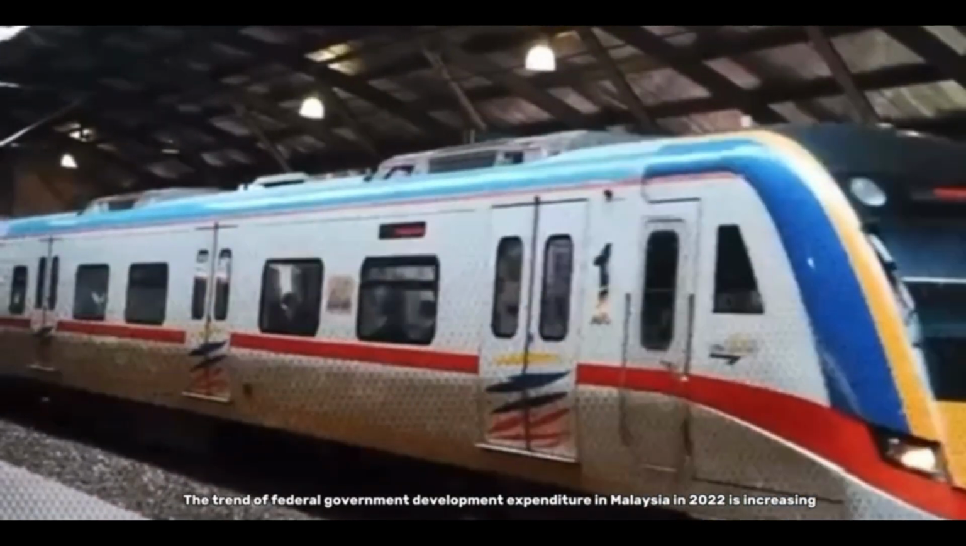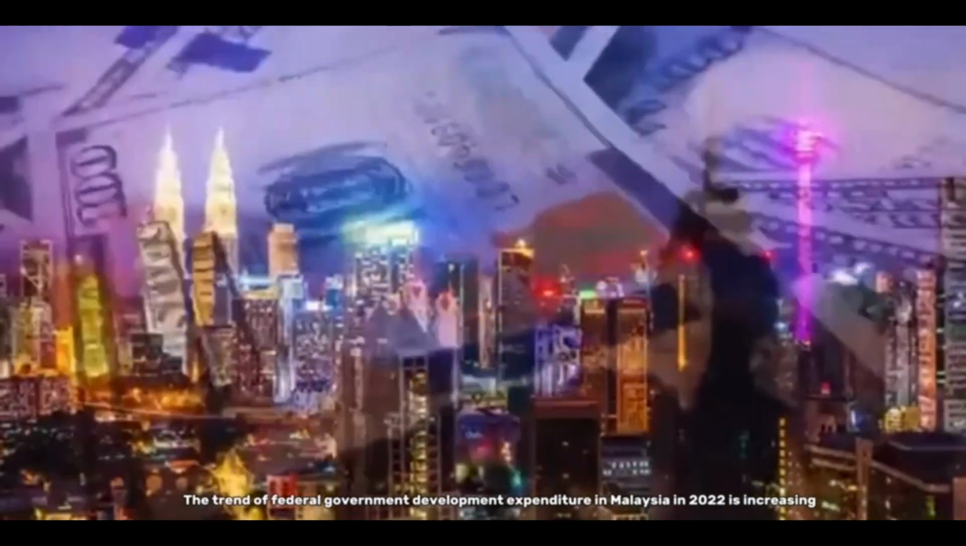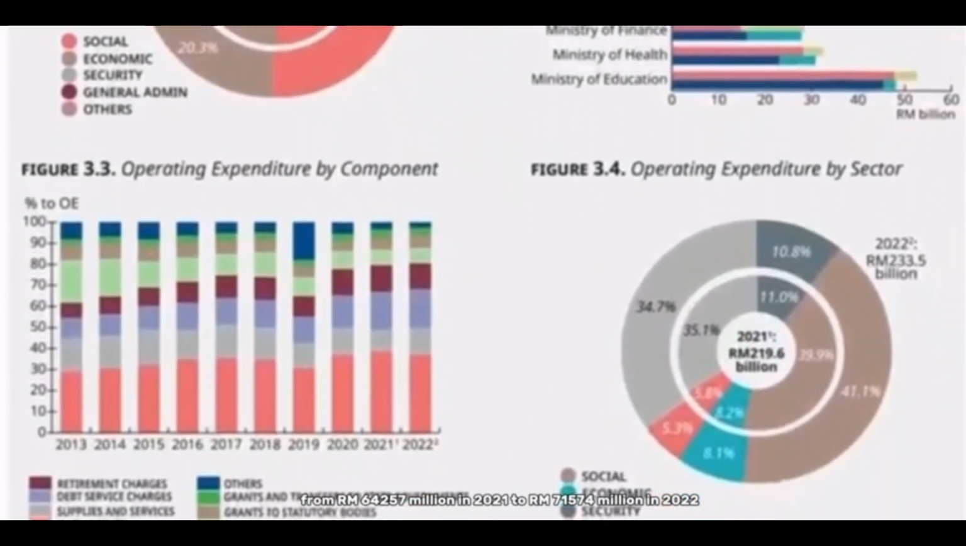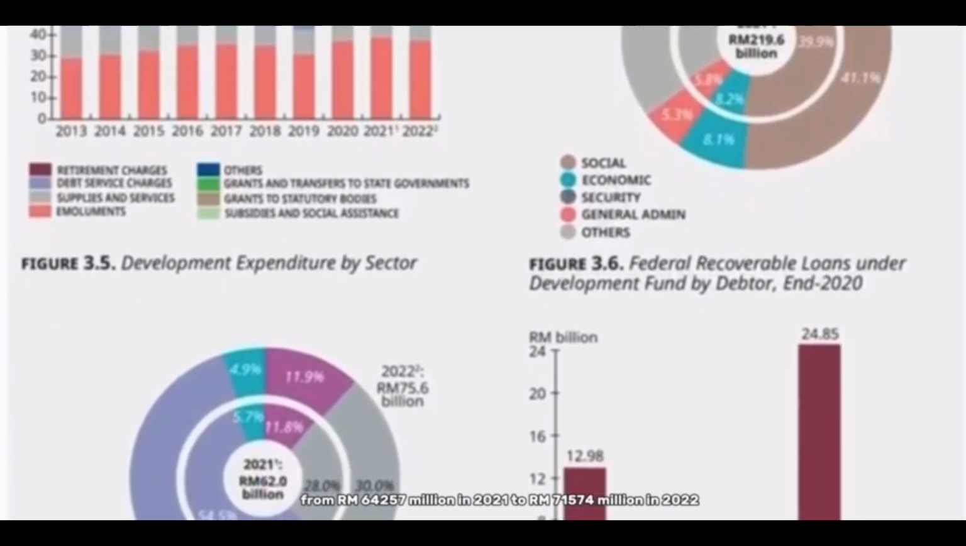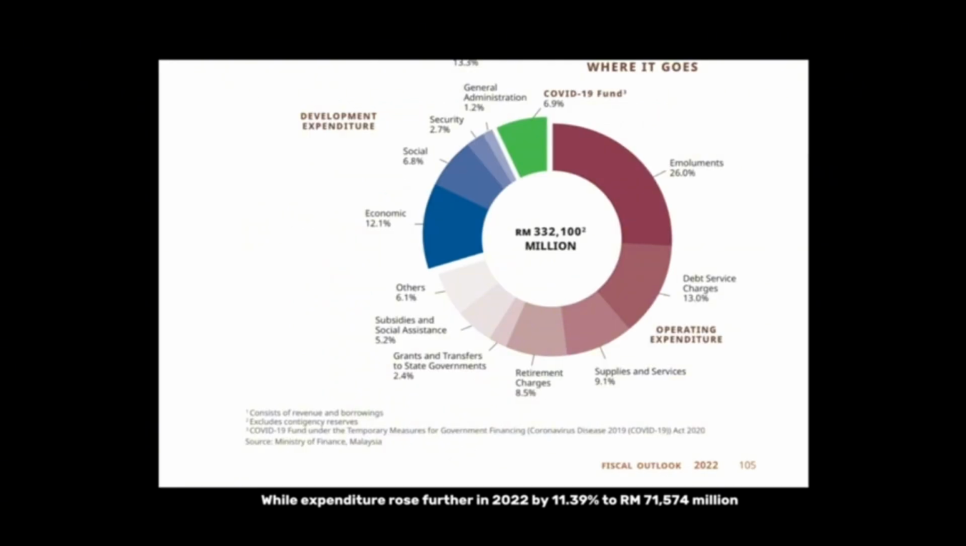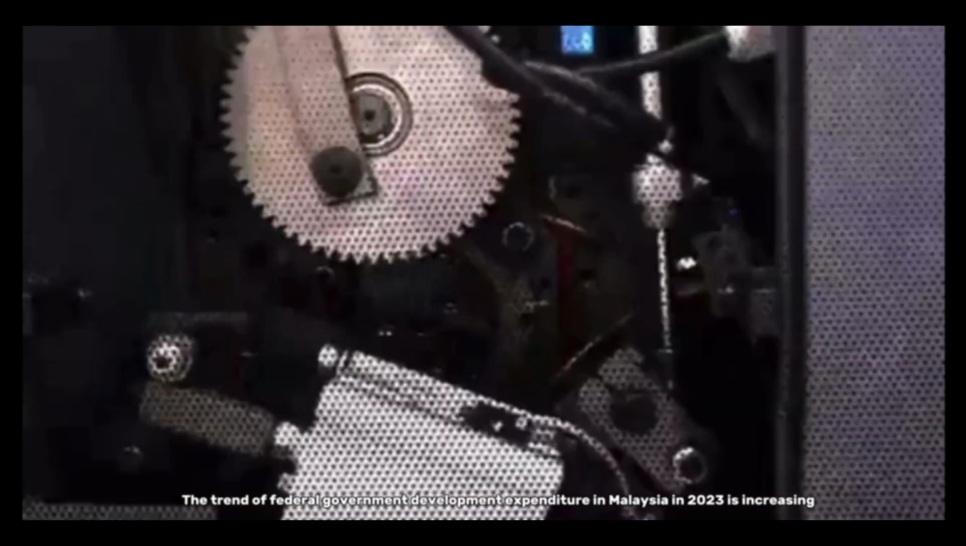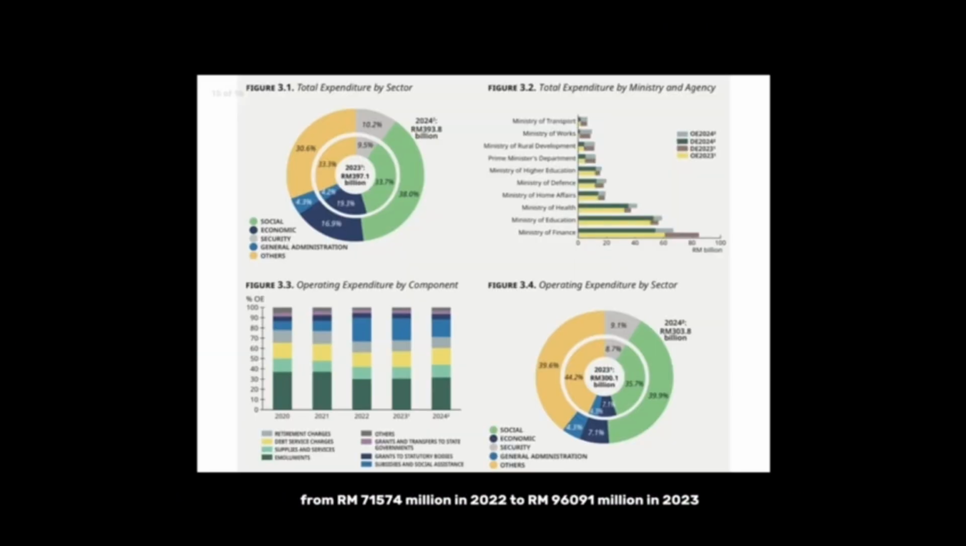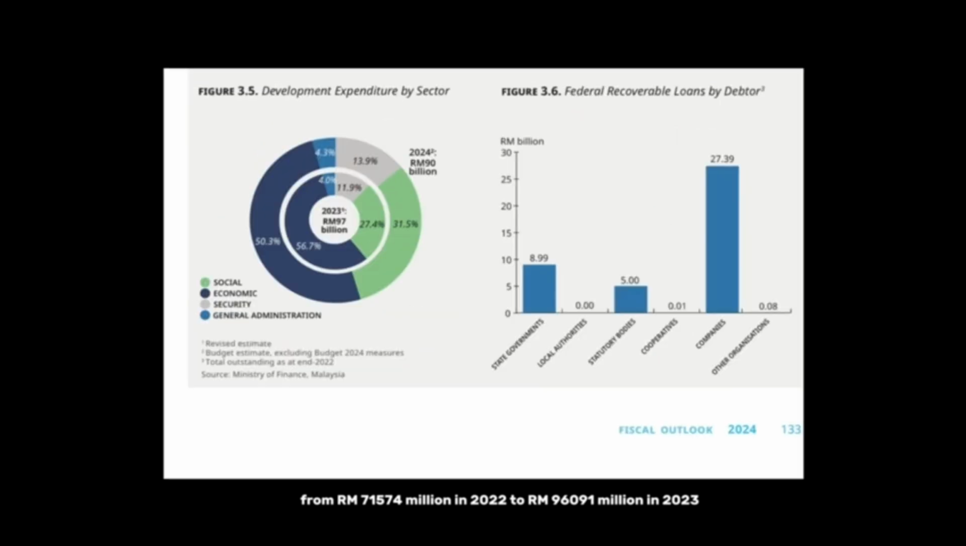The trend of federal government development expenditure in Malaysia in 2022 is increasing from RM64,257 million in 2021 to RM71,574 million in 2022, an increase of 11.39%. The trend in 2023 is decreasing from RM71,574 million in 2022 to RM69,091 million in 2023.